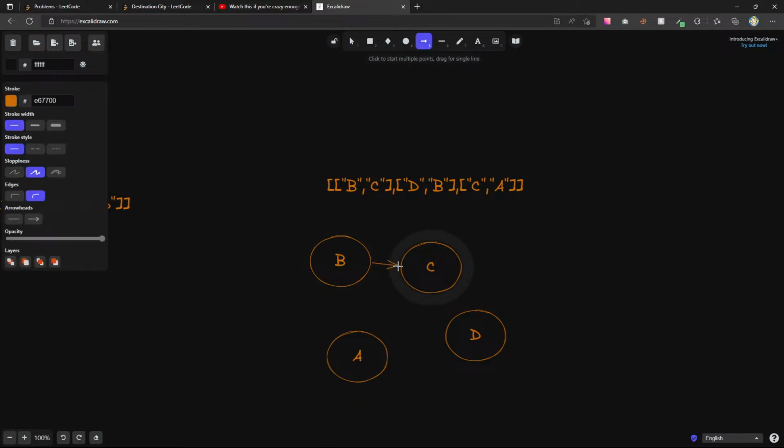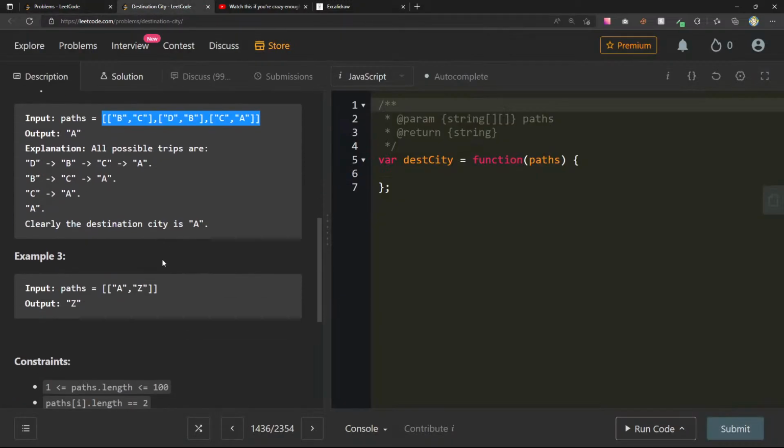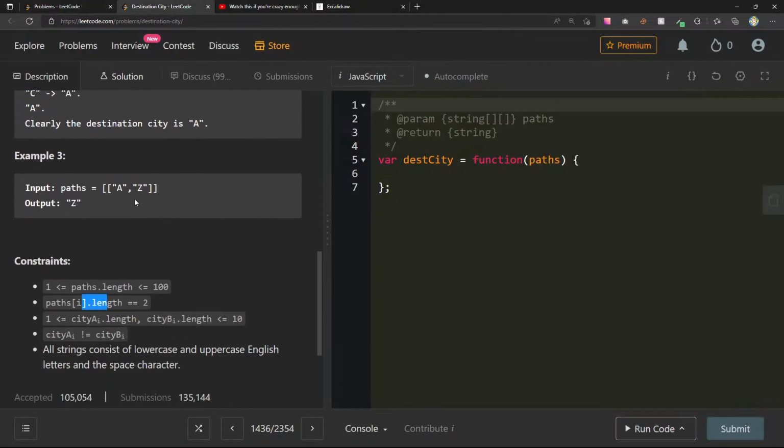So B has a route to C, D has a route to B, and C has a route to A. Okay, so we want the node that doesn't have any children, or any neighbors. I think that's the way. I don't even think we necessarily have to make, we can make our own adjacency list really. Right, and is this always going to be 2?